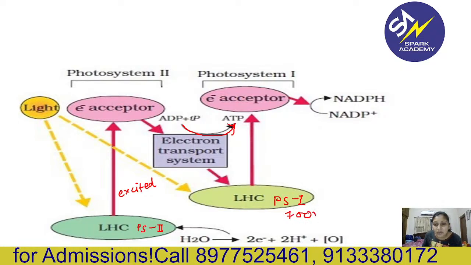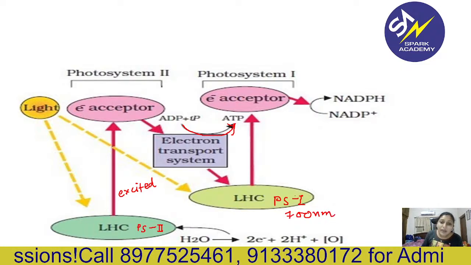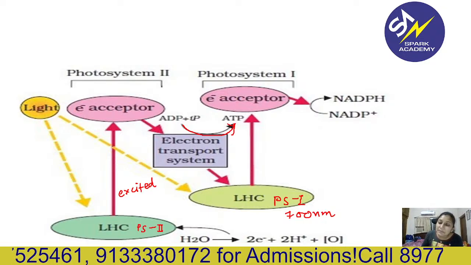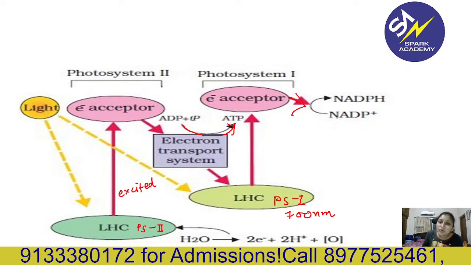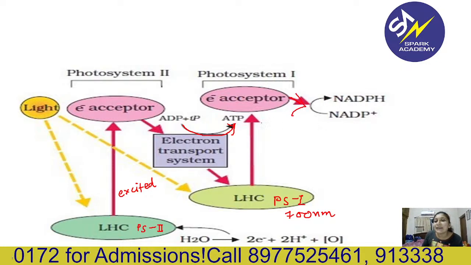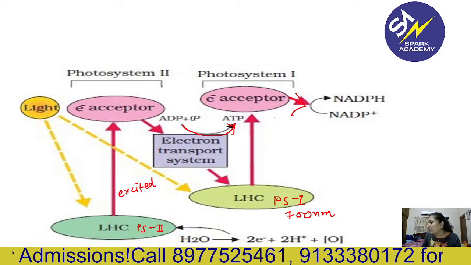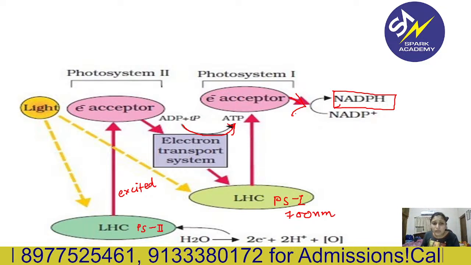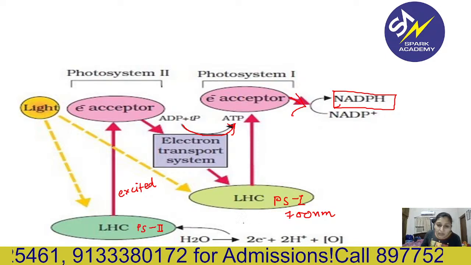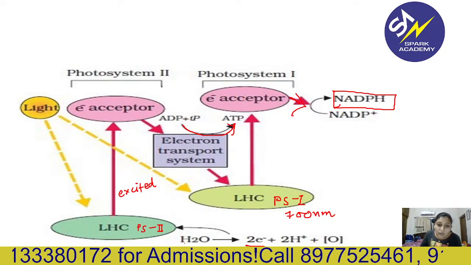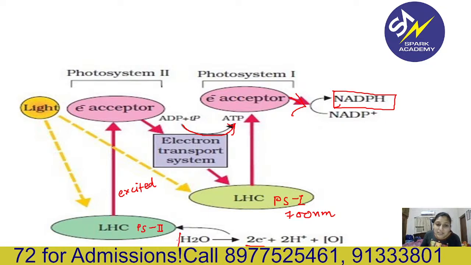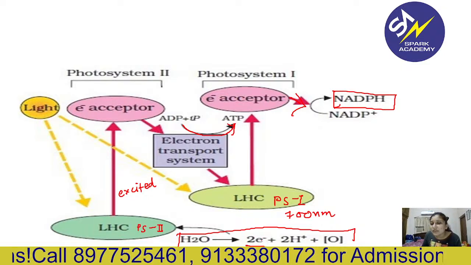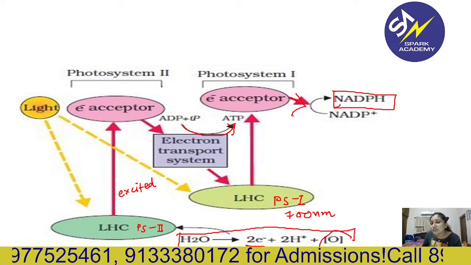Photosystem 1 can absorb light at 700 nanometers. Again the electrons present here get excited and are accepted by another electron acceptor. Finally, they go downhill again and are transferred to NADP reductase, and there will be formation of NADPH. Where do these electrons come from? From the photolysis of water, which is an important step. From the photolysis of water, 2 electrons come here, and oxygen is also released.